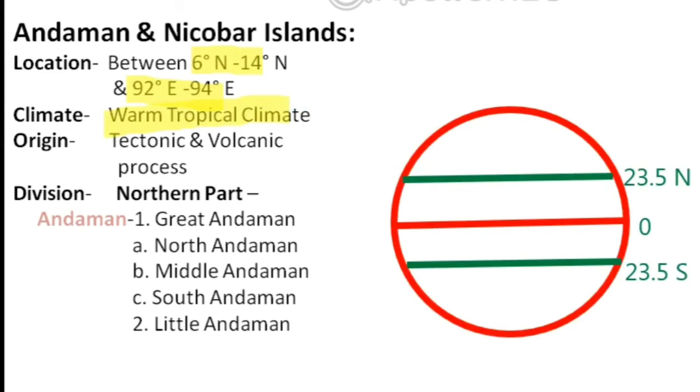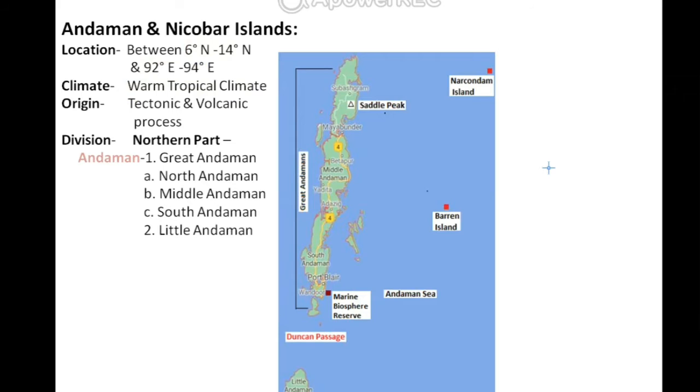Consider this whole circle as our Earth. This is the middlemost latitudinal line, 0 degree or equator. With the help of this equatorial line, the whole Earth is subdivided into two parts. The northern part is known as Northern Hemisphere. The southern part is known as Southern Hemisphere. In the Northern Hemisphere, we have another important latitudinal line, that is 23.5 north line, the Tropic of Cancer. In the south, we have the same line, the Tropic of Capricorn. Within these two lines, the whole region is simply known as tropical region. For further clarification about latitude and longitudes, all of you can check out my previous video. We have already discussed it.